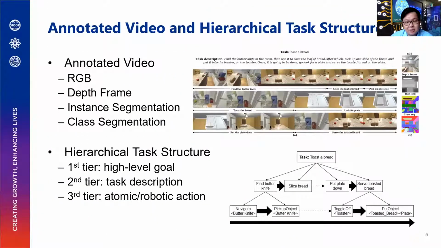So here is the structure of the two parts of the task-based dataset. The annotated video dataset comes in RGB, depth frame, instance segmentation, and class segmentation, whereas the hierarchical task structure data comes in three tiers. The highest tier being the end goal, which is the task that you want to achieve, followed by the second tier, which is the task description to achieve the task in natural language. And lastly, we have the third tier, which is the atomic action or the robotic action that is required to take place in the simulator to actually fulfill the execution of such a task.